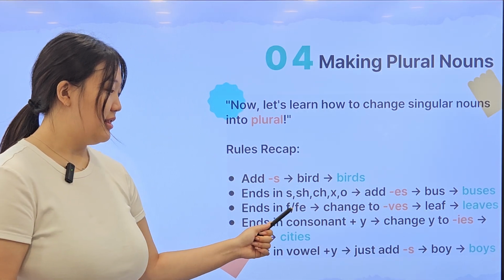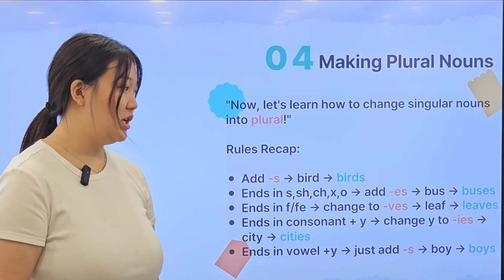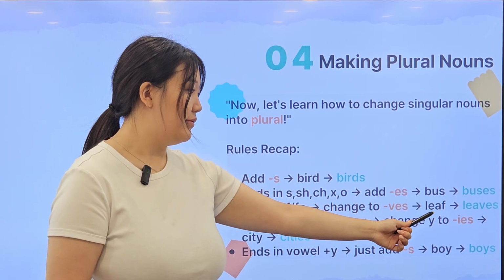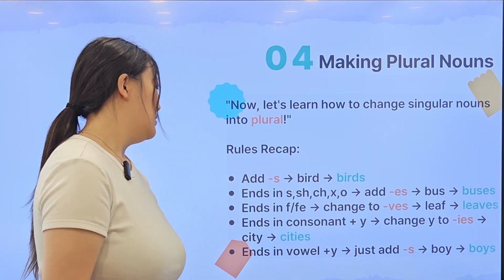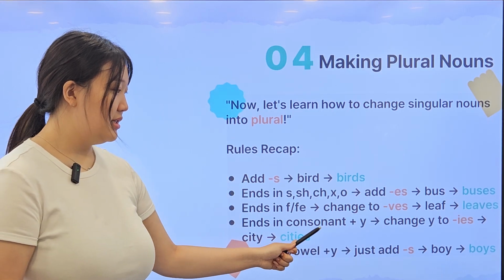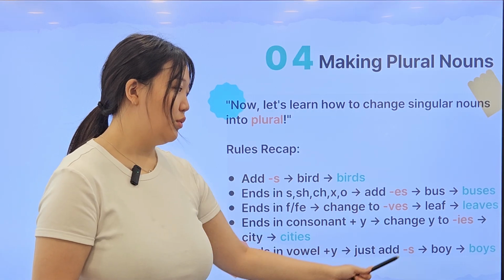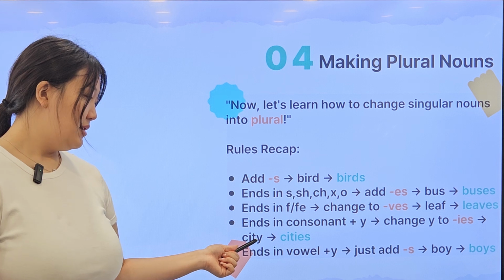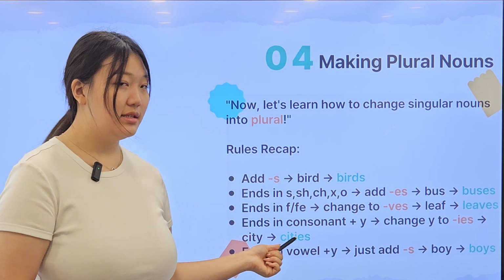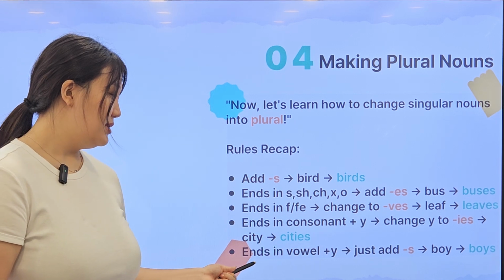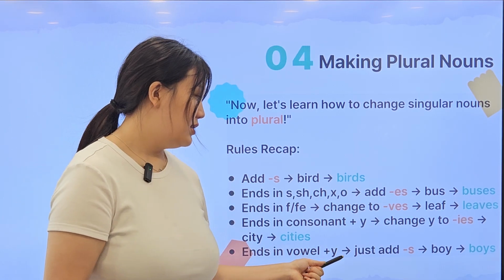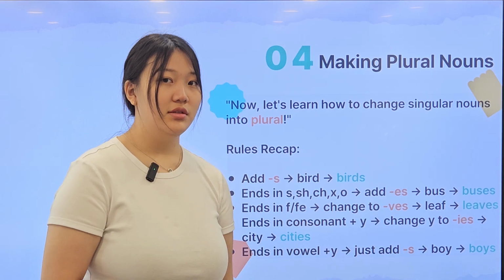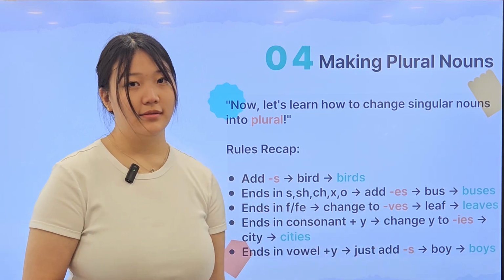And if it ends with an F or an FE, we have to change it to VES. So for example, leaf ends with an F, so we go leaves. And if it ends with a consonant plus Y, we change Y into IES. City ends with a Y, so it goes cities. And if it ends with a vowel plus Y, just add an S, as simply as this. So boy ends with a Y, so we go boys.